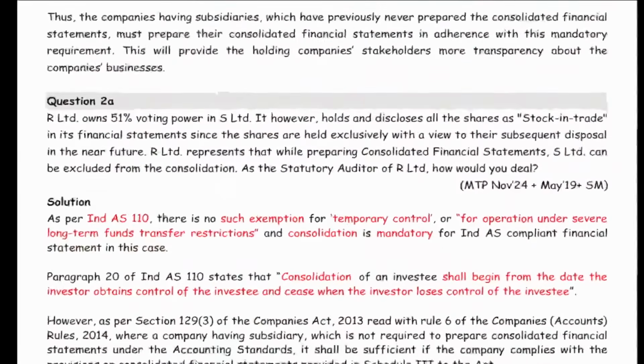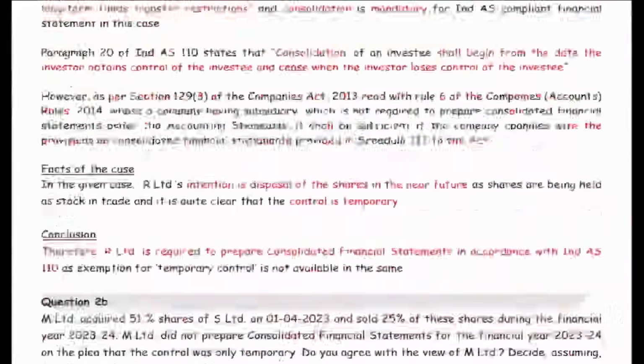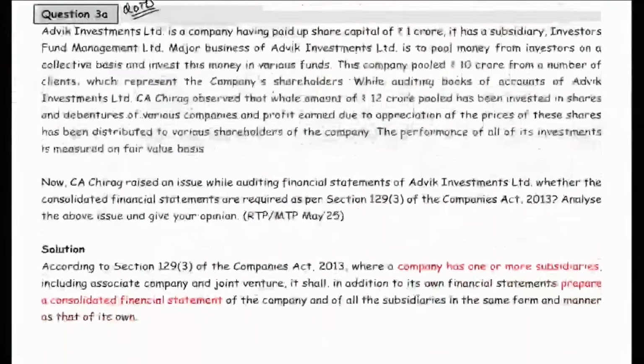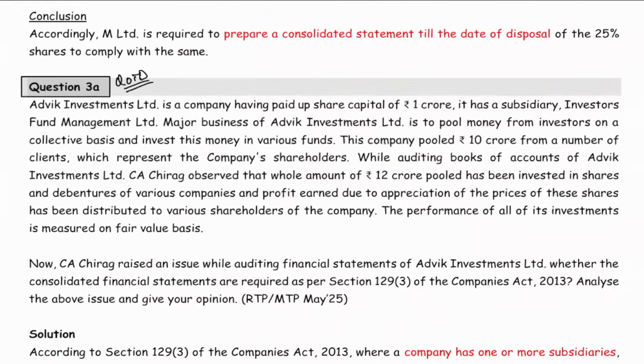Okay, sir. Question number 2 we will cover later on. Please come to question number 3. Let's do question number 3. Question number 3 says Advik Investment is a company having a paid up capital of 1 crore and it has a subsidiary, Investor Fund Management Limited. Major business of Advik Investment is to pool money from the investors and invest this money in various funds.